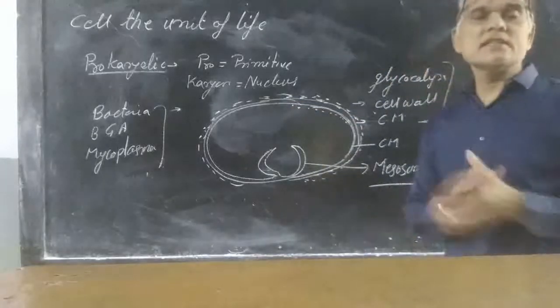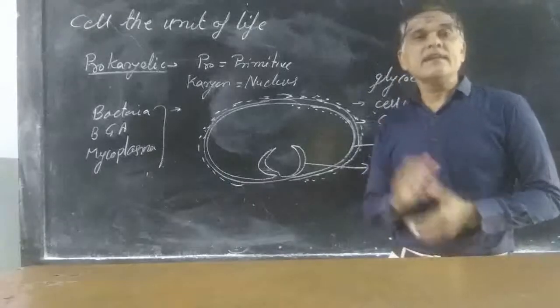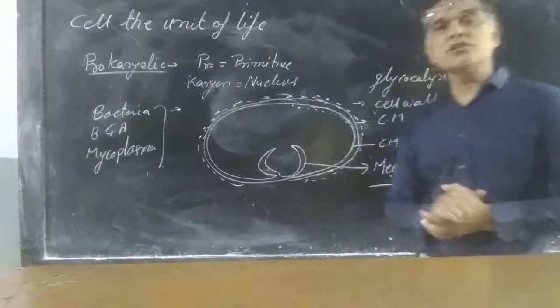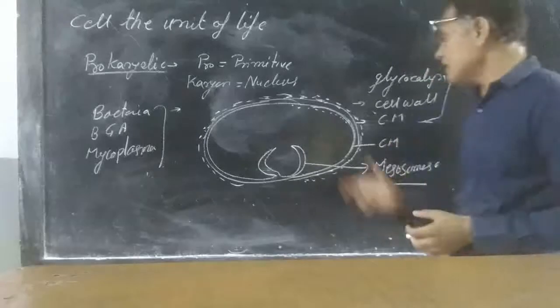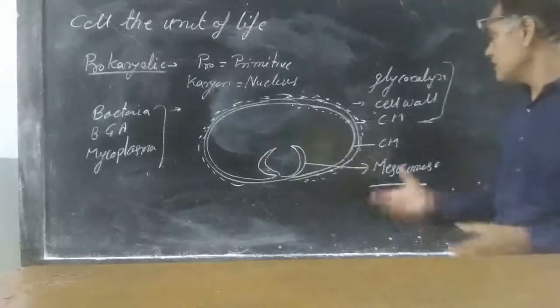That's why in prokaryotes it is known as the respiratory membrane, and mesosomes especially help in respiration.